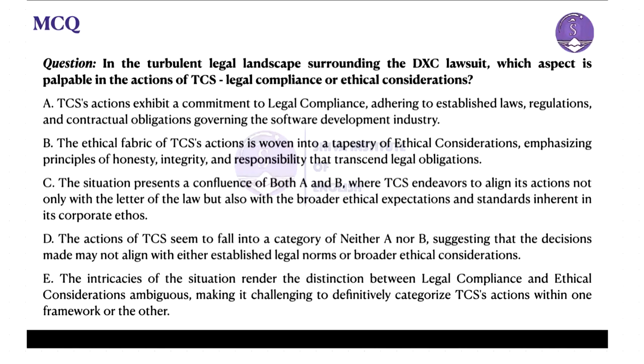So, in the turbulent legal landscape surrounding the DXC lawsuit, which aspect is palpable in the actions of TCS? Legal compliance or ethical consideration?